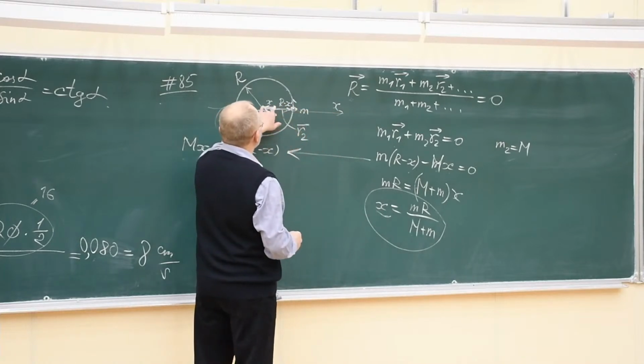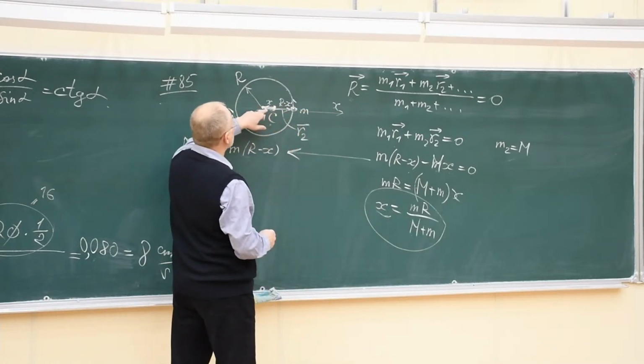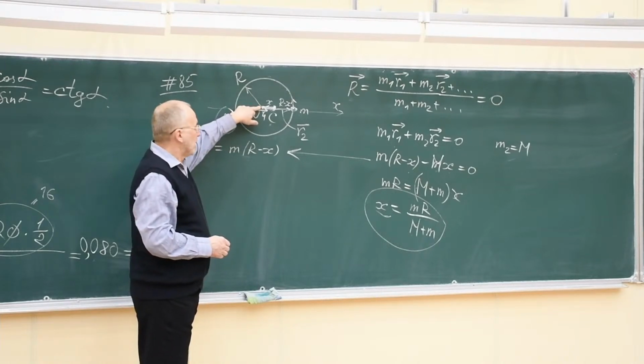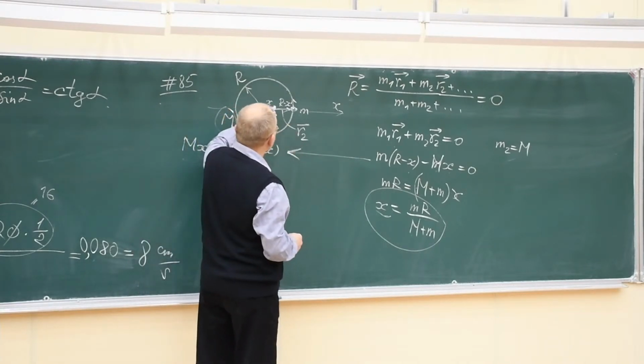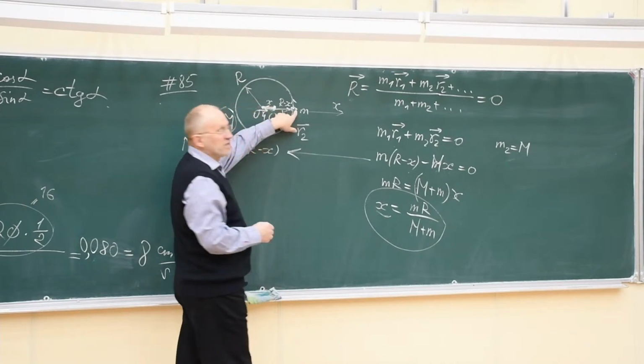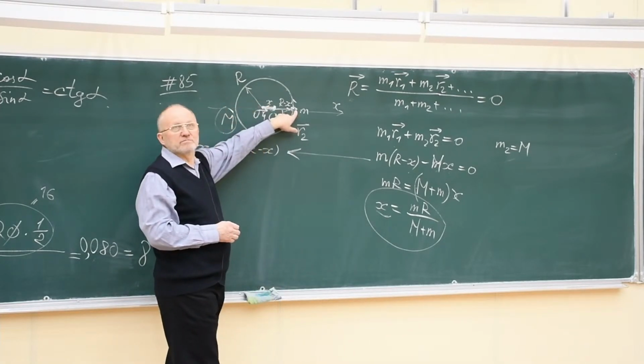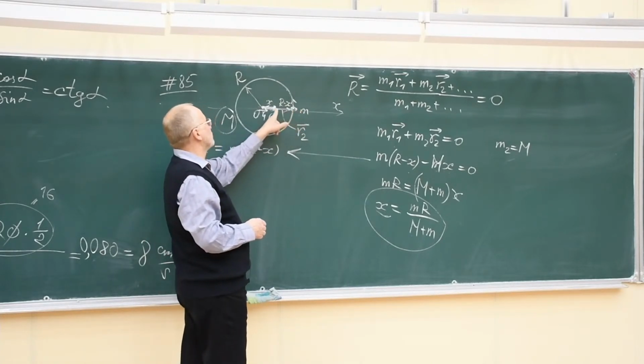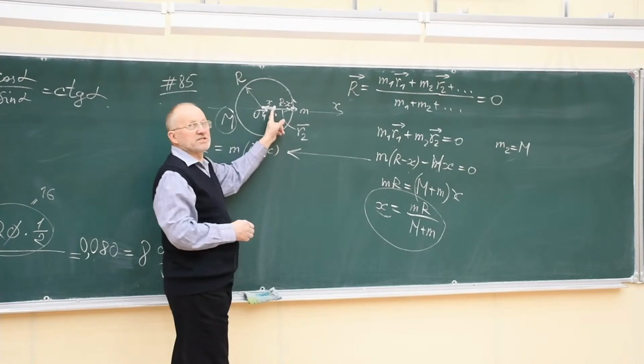The distance from the center of mass to the center of the hoop remains constant. And also the distance from the center of the hoop to the beetle remains constant. What does it mean? The beetle moves and its distance from the point C remains constant.